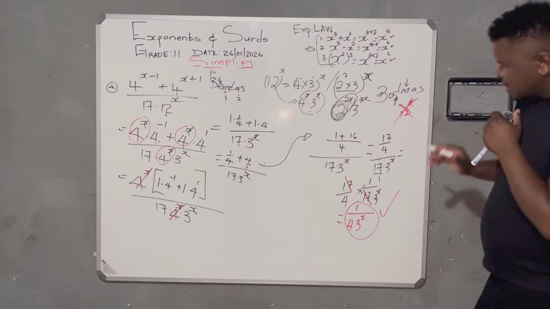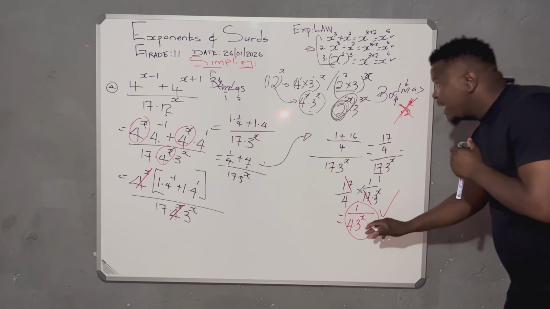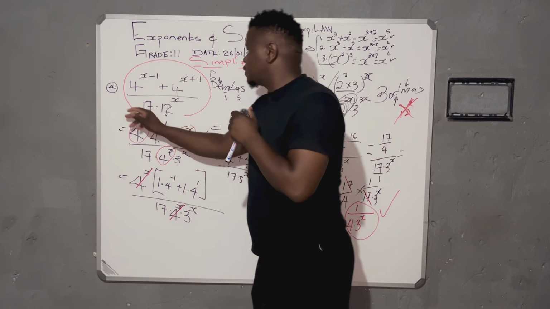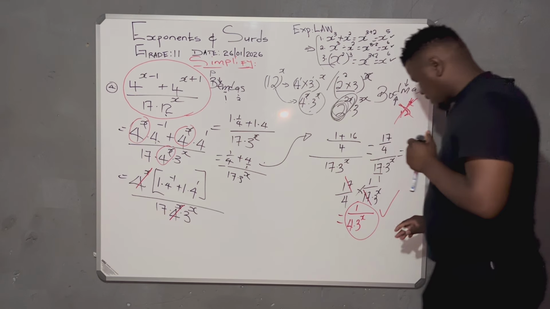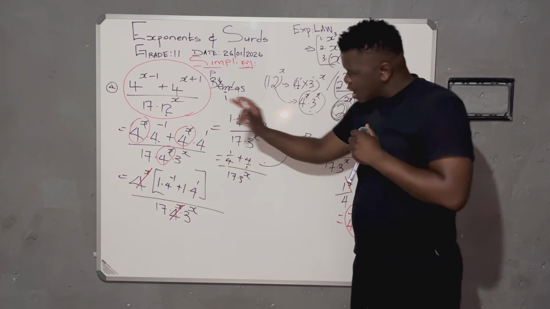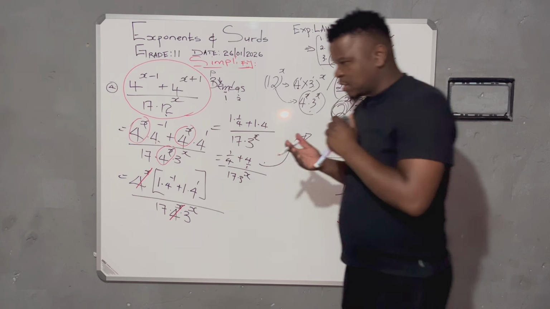Look, they wrote 1 over 4 times 3 to the power x as what you imagine. This is complex, but this is the simplified version of that. I hope you understand how the exponents operate.